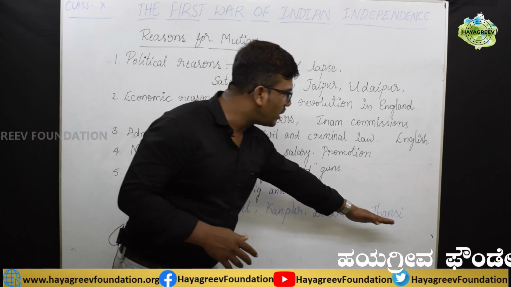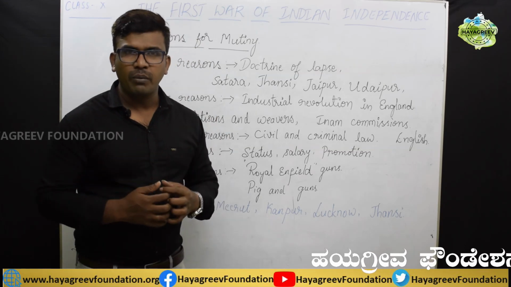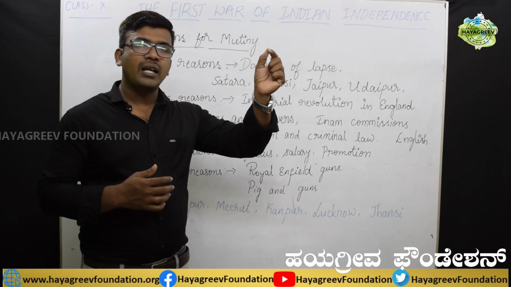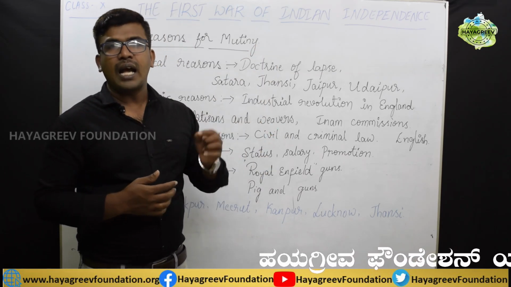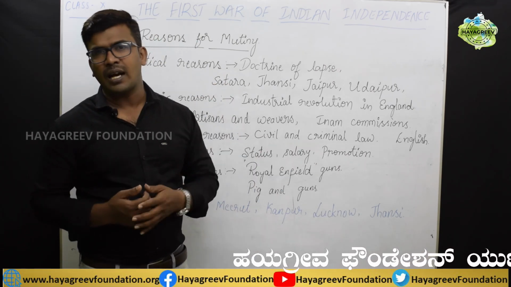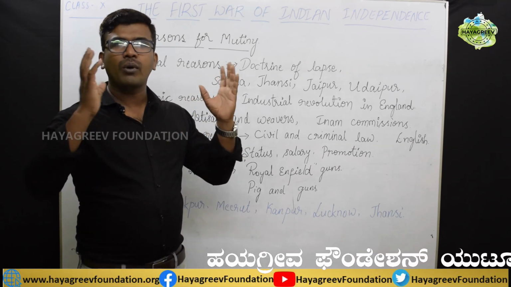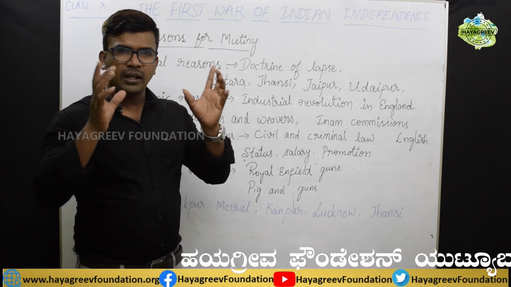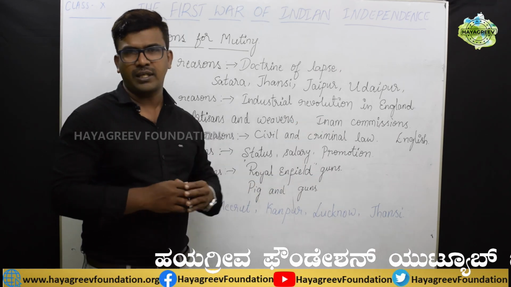Then finally, Jhansi. You know that Jhansi was ruled by Rani Lakshmi Bai. As she did not have her own son, she adopted a son and administered in the name of that son. As this was against the doctrine of lapse, they forced her to surrender the land. But she did not agree. So first she attacked the Gwalior fort, defeating the British officers. The entire Gwalior fort came under the control of Jhansi.